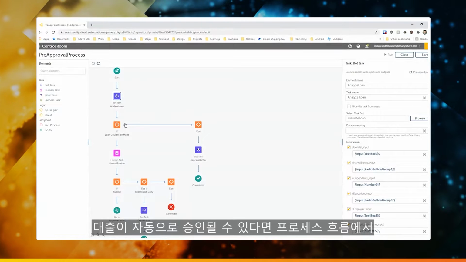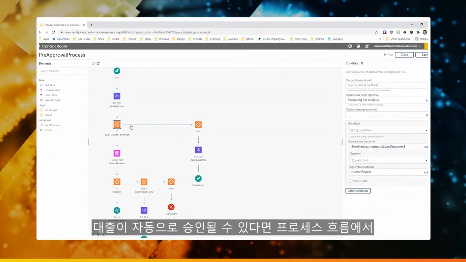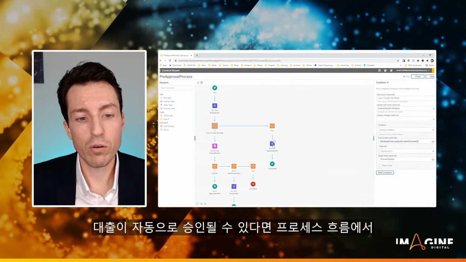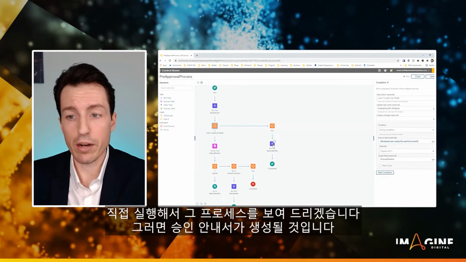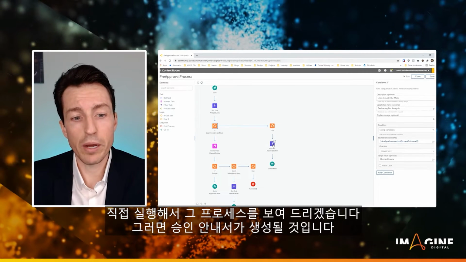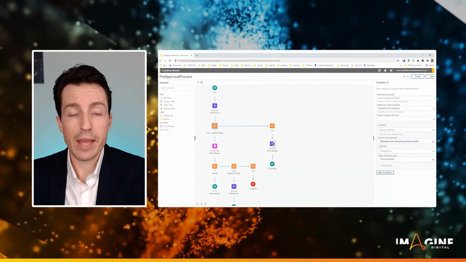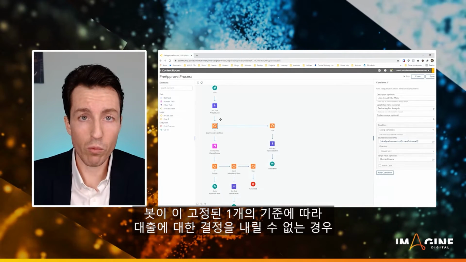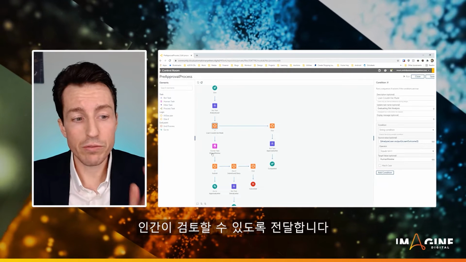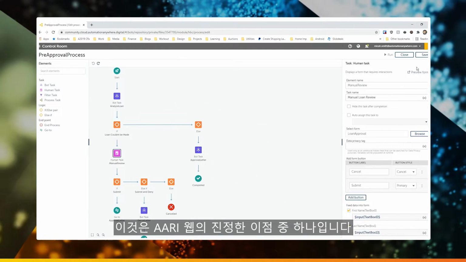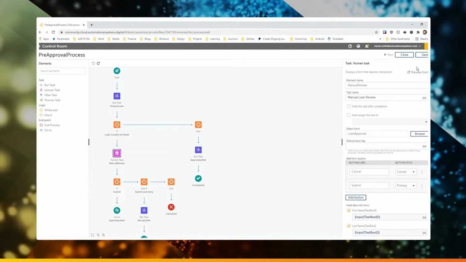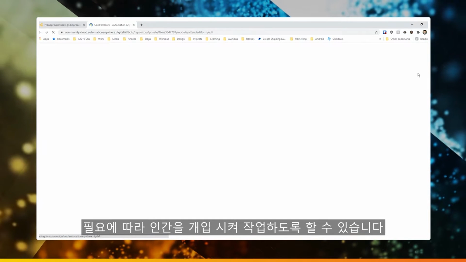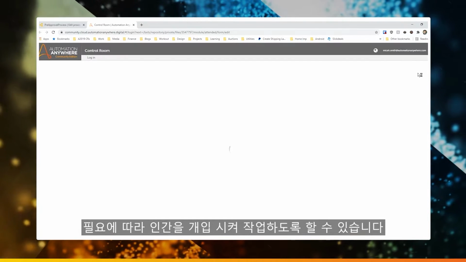So if the loan can automatically be made, we'll jump over here in our process flow where we'll generate an approval letter. And I'll show you that process here because we're going to run this, but an approval letter would be generated. If the bot cannot make a decision on this loan based on that one criteria, then we're going to send this for a human review. And this is part of the real benefit of this process builder, is that I have the ability to invoke humans to work on these tasks when I need to.